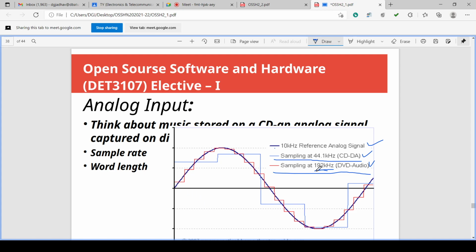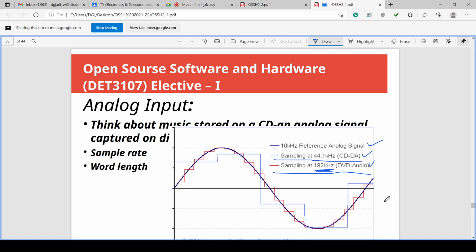The signal will be tracked accurately. This violet is the signal, and it is very accurately tracked by the red colored samples, whereas the blue colored samples do not track it very accurately. The red colored samples will be nearer to the sinusoidal signal.